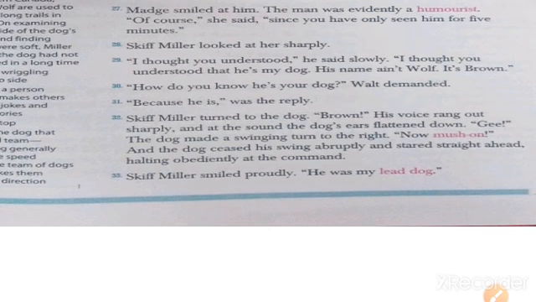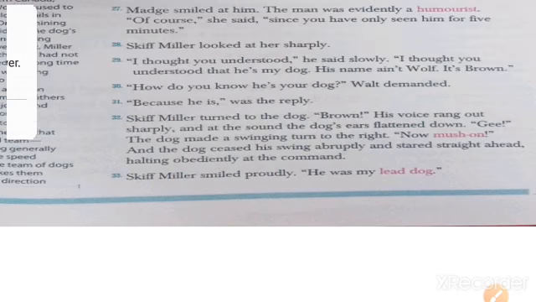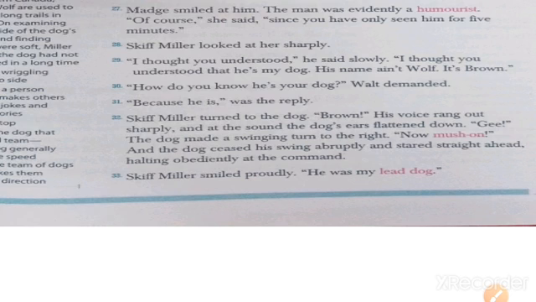Skiff Miller looked at her sharply. "I thought you understood," he said slowly. "I thought you understood that he's my dog. His name ain't Wolf. It's Brown." So Skiff Miller is saying that it is his dog because the dog recognized him and reacted in a way they had never seen in five years. But he knows that he's his dog, and his name is not Wolf. Actually, his name is Brown.